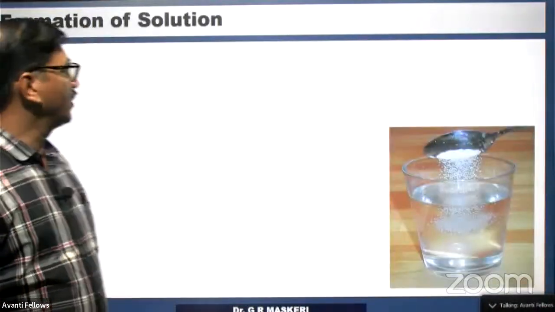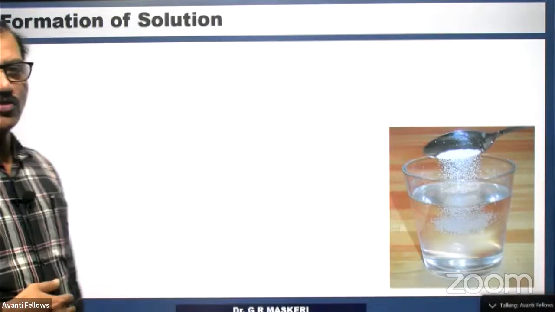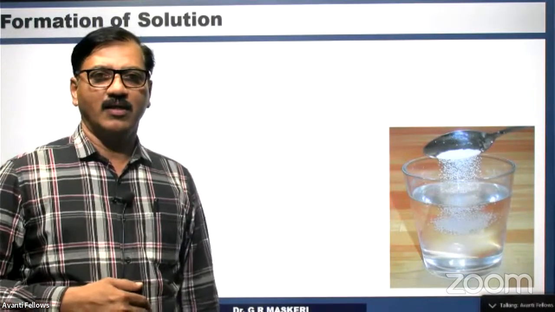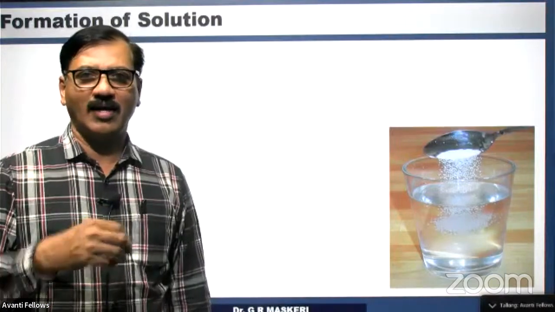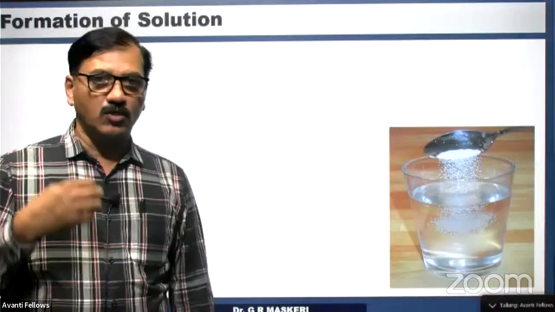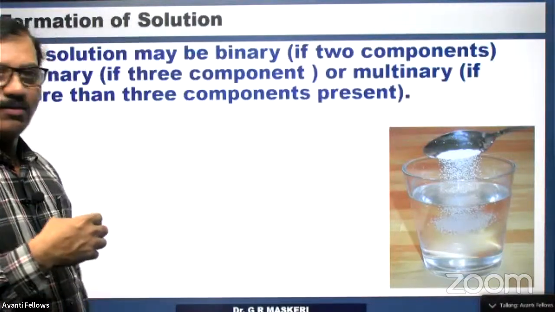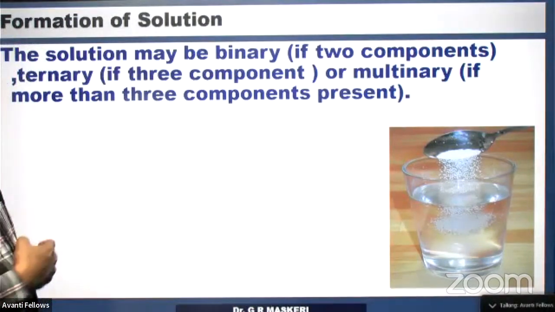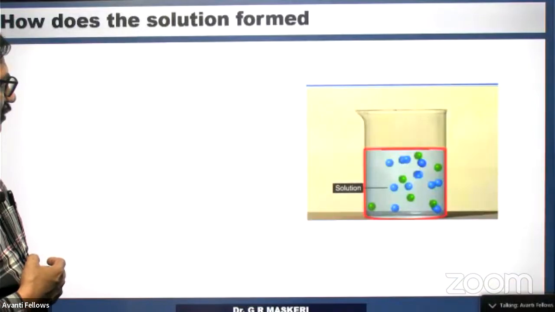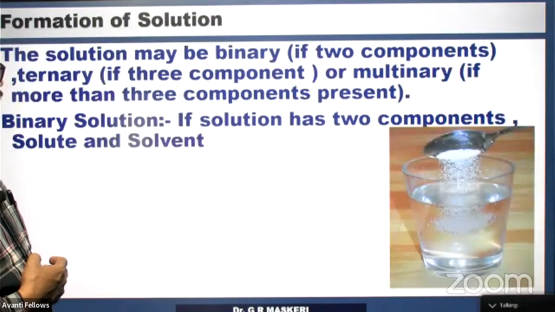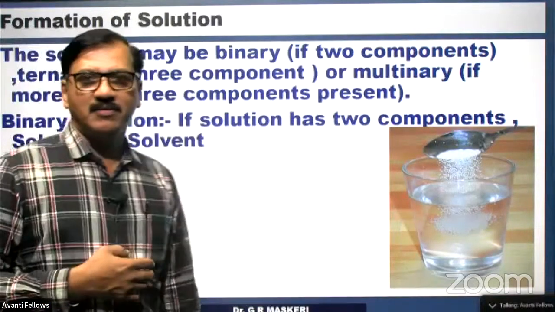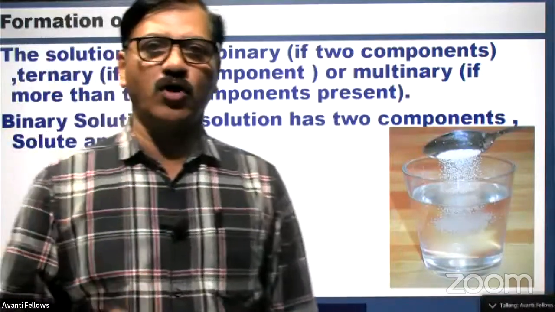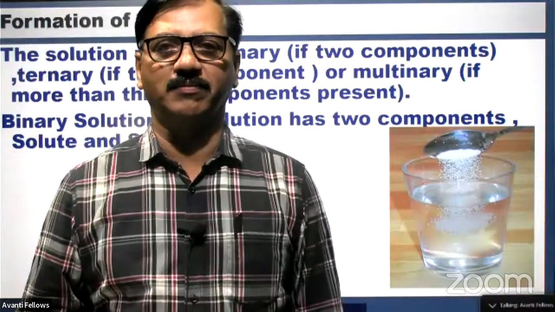Now, how is a solution formed? You add a solute and there is a solvent. Solute and solvent go into one another in such a way that they become uniform to the microscopic level, as I said.